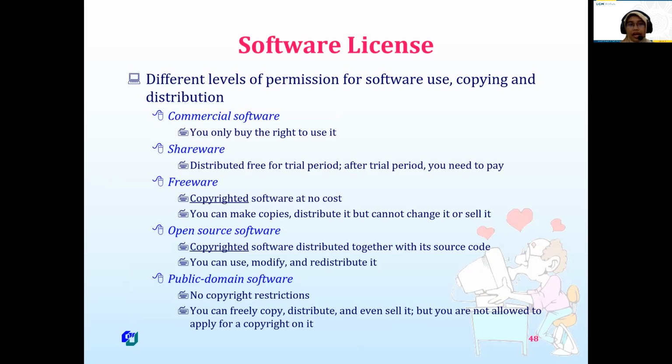And then there are many kinds of software. The first one is commercial software, for example Microsoft Windows or Microsoft Word, or maybe Photoshop. Another one is shareware. Shareware has a trial period, and after that you need to buy. And then freeware is copyrighted software at no cost, so it is free. And then open source software. What is open source software? We can contribute and modify the code, the source code. And public domain software has no copyright restriction, and you can freely copy, distribute, and even sell it.